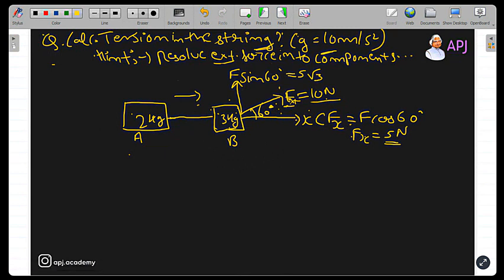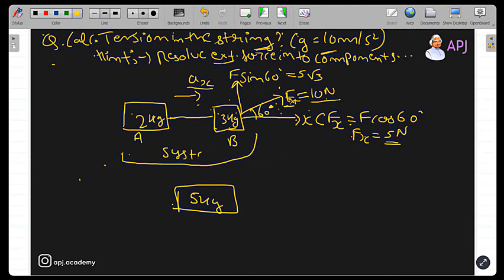And the net acceleration is in the horizontal direction, ax. So first you have to calculate your net acceleration. How will you calculate it? If you consider both A and B blocks as a system altogether, you can write this as a single block of 5 kg. You can add the masses. So you can simply write a block of 5 kg is being acted upon by a horizontal force of 5 Newton.